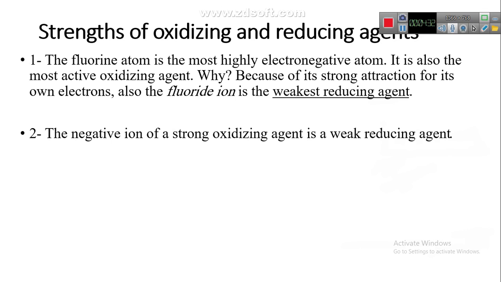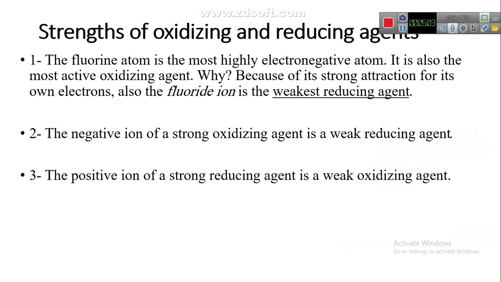We have two kinds of ions. We have negative ions and positive ions. The negative ion of a strong oxidizing agent is the weakest reducing agent. Pay attention to this point. The negative ion of a strong oxidizing agent is the weakest reducing agent. The most strong oxidizing agent is a weak reducing agent.